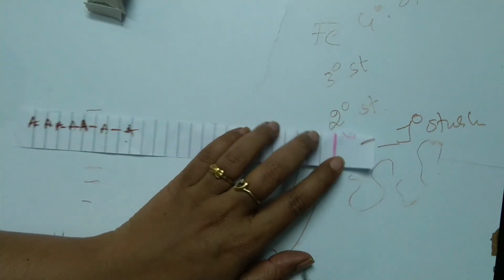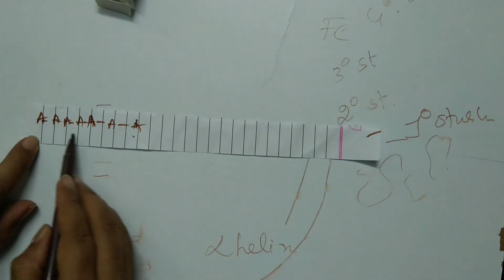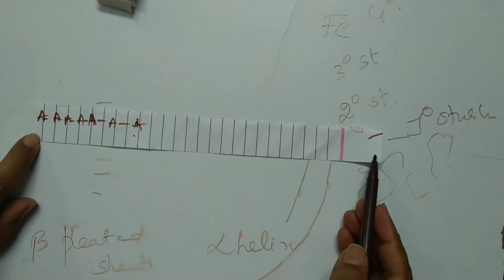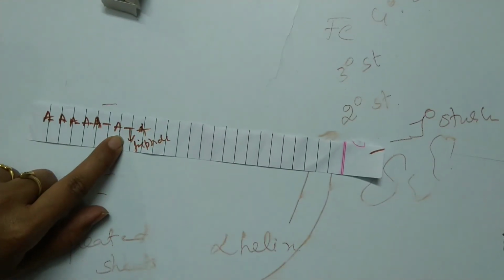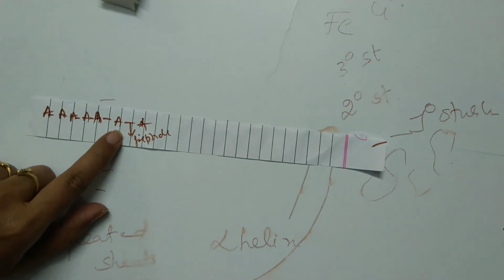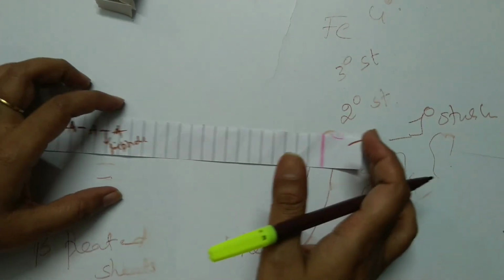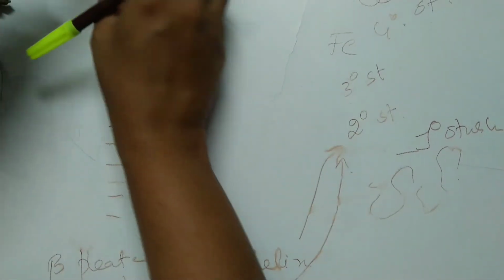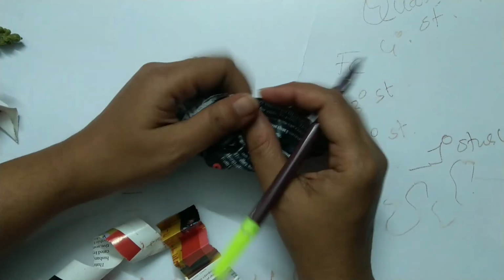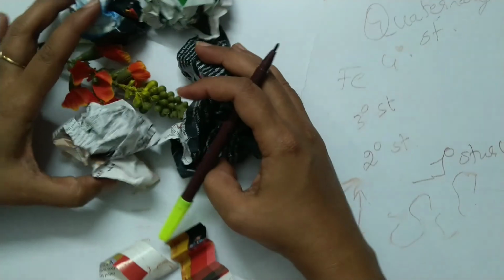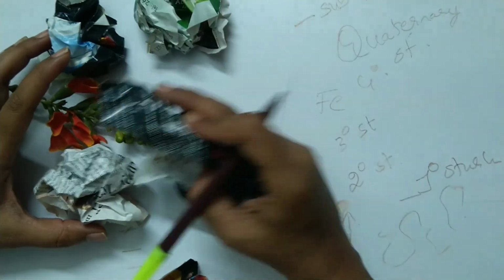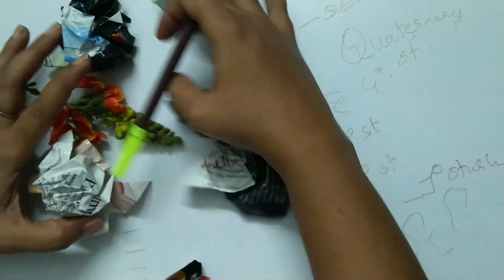So how do you define primary structure? It is a linear sequence of amino acids which are held by which bond? Peptide bonds, and which are covalent in nature. So primary structure folds to give you the second level structure, alpha helix and beta pleated sheets. These fold together to give you tertiary structure. Yes, and a large number of tertiary structures work together and form a quaternary structure.